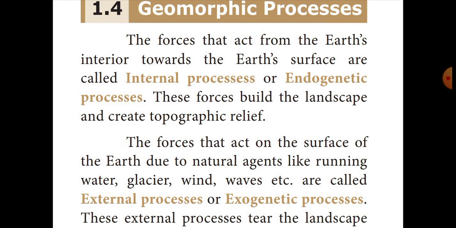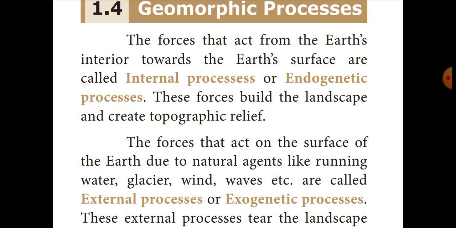Geomorphic process is the physical and chemical interaction between the Earth's surface and natural forces acting upon it to produce landforms. The forces that act from the Earth's interior towards the surface are called internal or endogenetic processes, and the forces that act on the surface of Earth due to natural agents like running water, glaciers, wind, waves, etc. are called external processes. So geomorphic process involves two processes, internal and external.